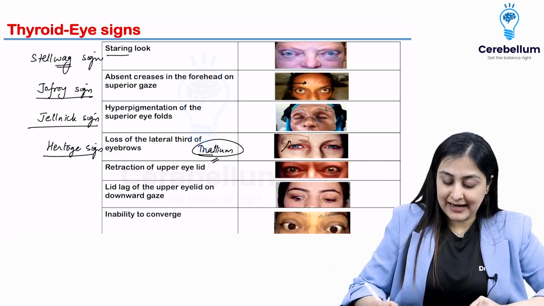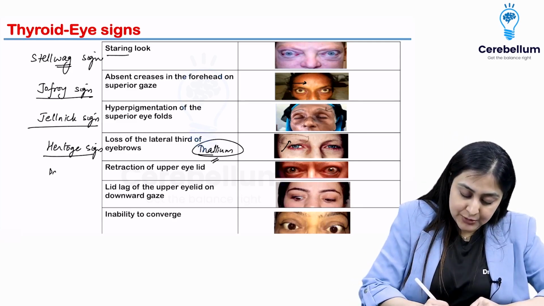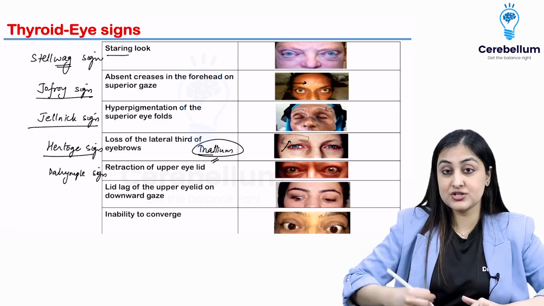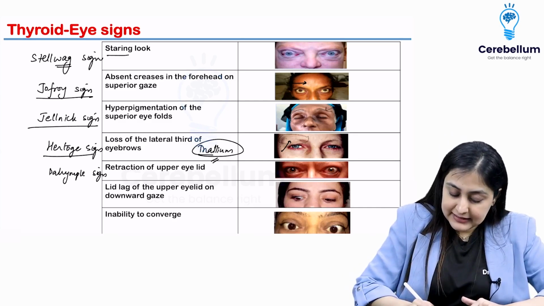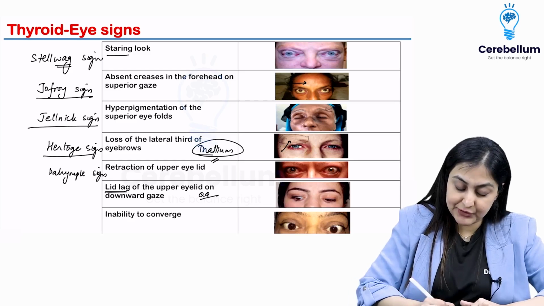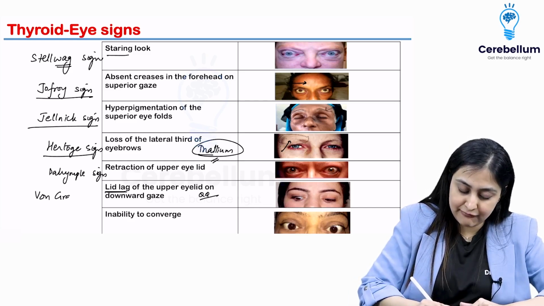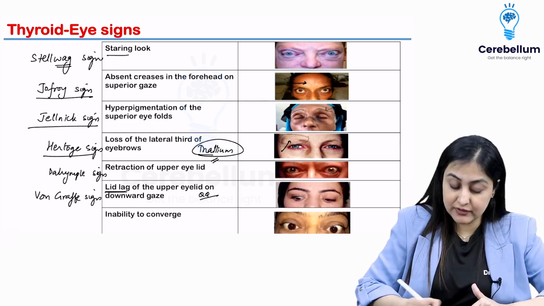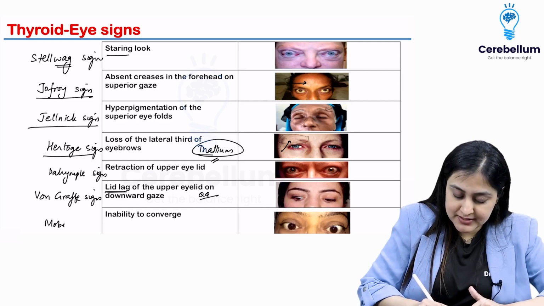Then you have retraction of upper eyelid. Here I don't really have a mnemonic. You can message me one if you find it. That is Dalrymple sign, where there is just retraction. Lid lag of the upper eyelid on downward gaze, very important for the exam, is Von Graefe sign. And lastly, inability to converge the eye is Mobius sign.